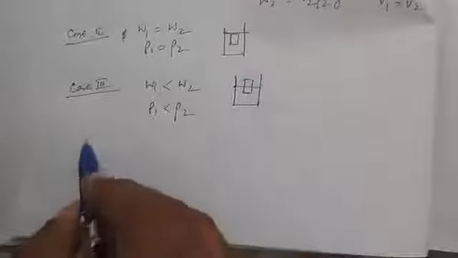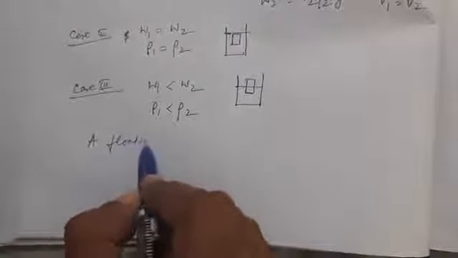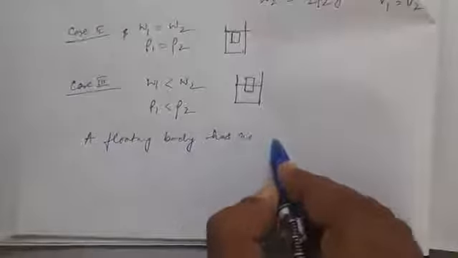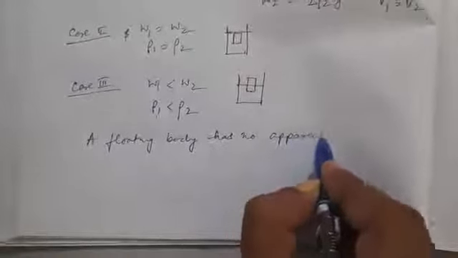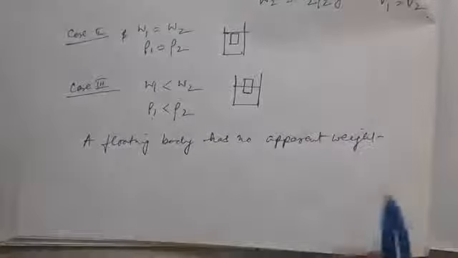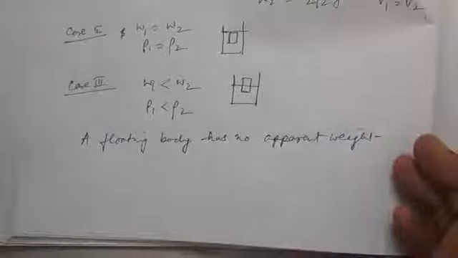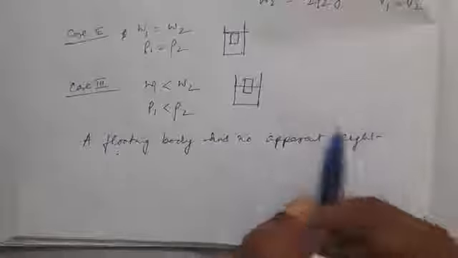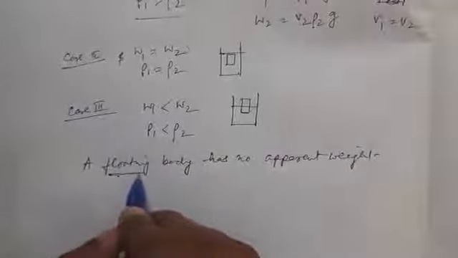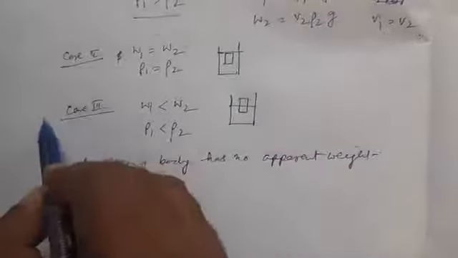Now, a floating body has no apparent weight. The expression for apparent weight was W1 minus W2. A floating body has no apparent weight. That means in this case, the first case is a sinking case, and we need not consider it because we are stating that the body is a floating body. So floating cases are case 2 and case number 3.